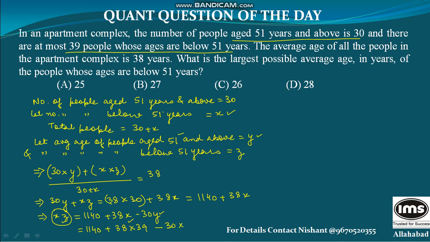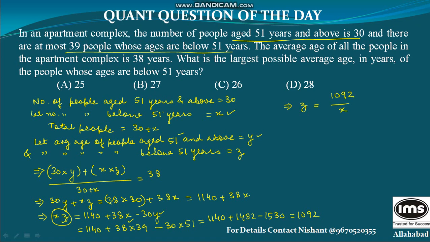So 30 into 51. This is equal to 1140 plus 1482 minus 1530, which is equal to 1092. This gives me the value for z as 1092 divided by x.